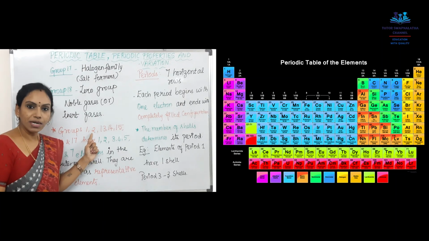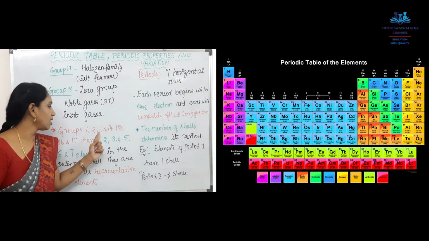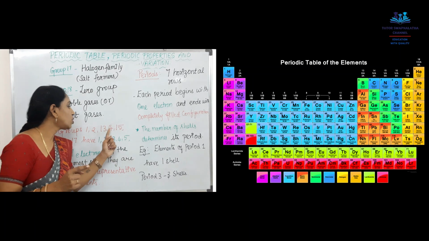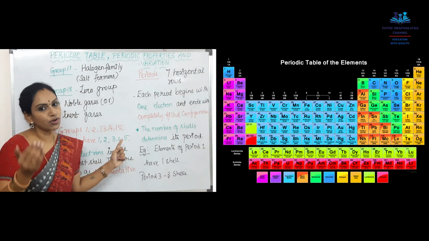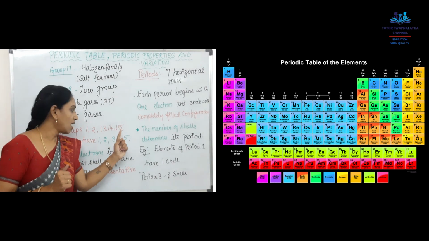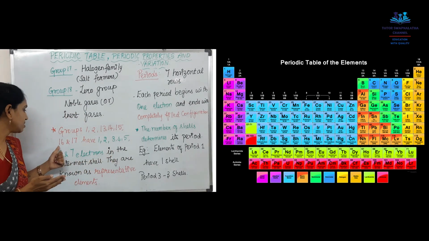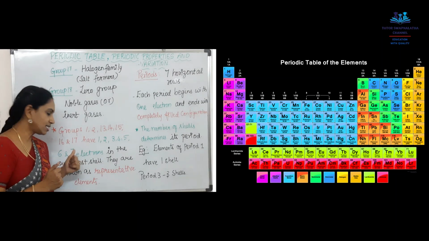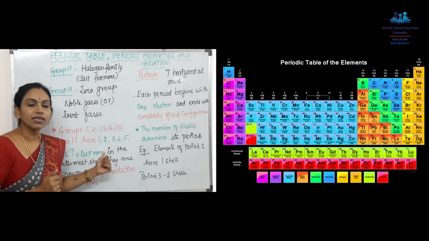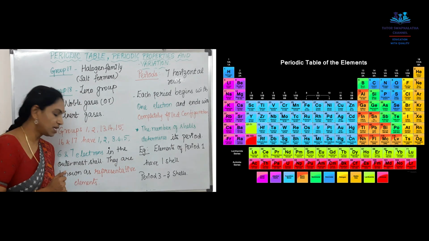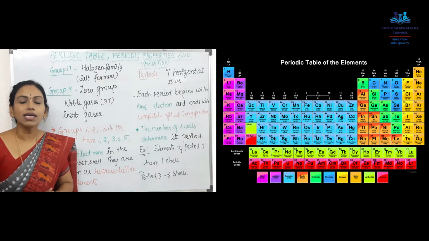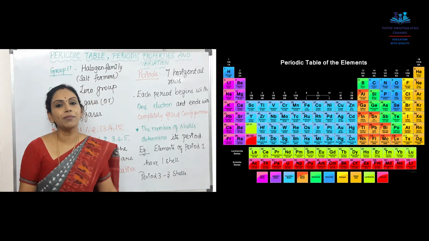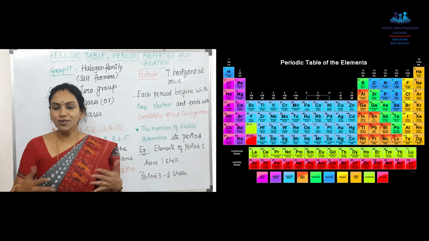Second group elements have 2 electrons in the outermost shell. 13th group has 3 electrons, 14th group has 4 electrons, 15th group has 5 electrons, 16th has 6 electrons, and 17th has 7 electrons in the outermost shell. They are also called representative elements or main group elements because they participate in almost all chemical reactions, because their stomach is not full.